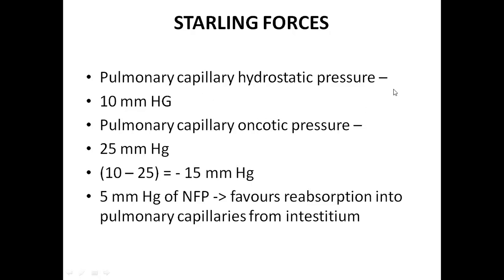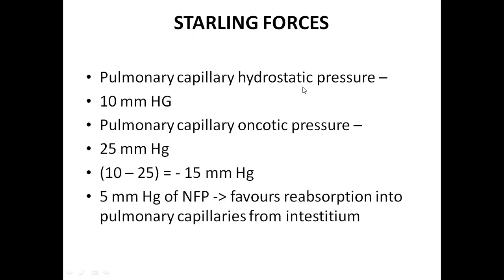Pulmonary capillaries are surrounded by pulmonary interstitium. In this interstitium, the hydrostatic pressure is not much because from time to time fluid is removed by the lymphatics. Similarly, there are not many protein structures, so we don't consider its oncotic pressure also.